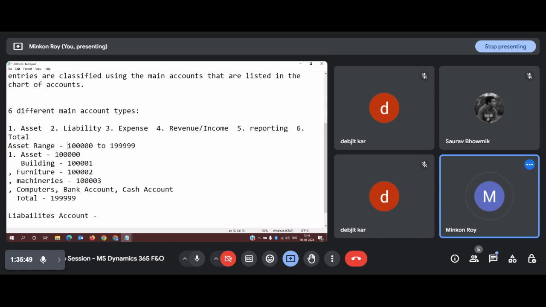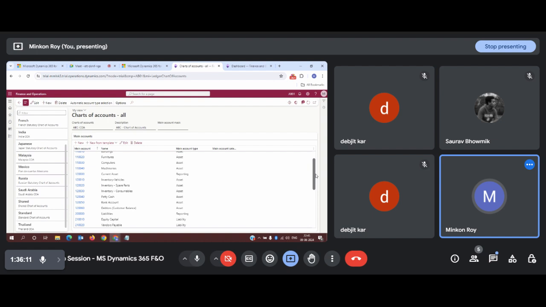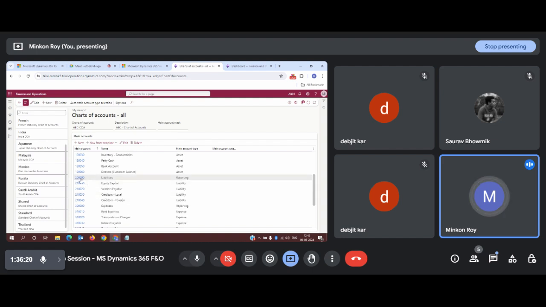Now, since I have finished my asset range from 1 lakh to 1 lakh 99,000, I can continue the serial number from 2 lakh to 2,99,999. In the same pattern, I will be creating liabilities accounts. Now, what are the liabilities accounts? Let us see. I have created a few in my system. Liability means you need to pay off at some point of time to your stakeholders or to some other person from whom you have borrowed anything.